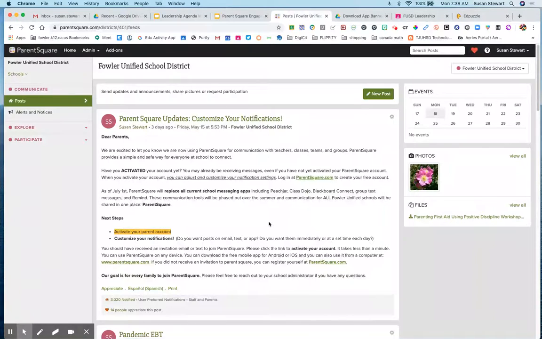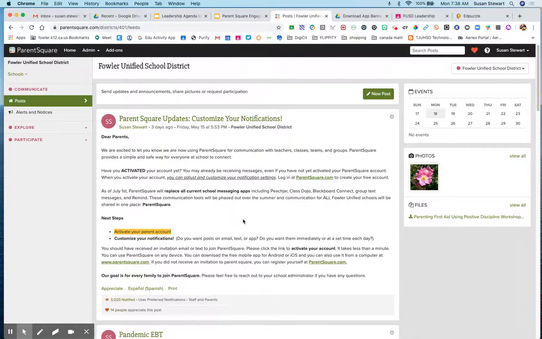If they have not activated their account and customized their notifications, they are now getting notifications both email and text in some circumstances. So the way for them to do that is to activate their account and customize their notifications. They can choose how they want to receive their notifications and when they want to receive them. And the only way to do that is by activating their account. They will continue to receive the notifications as long as their information is correct.